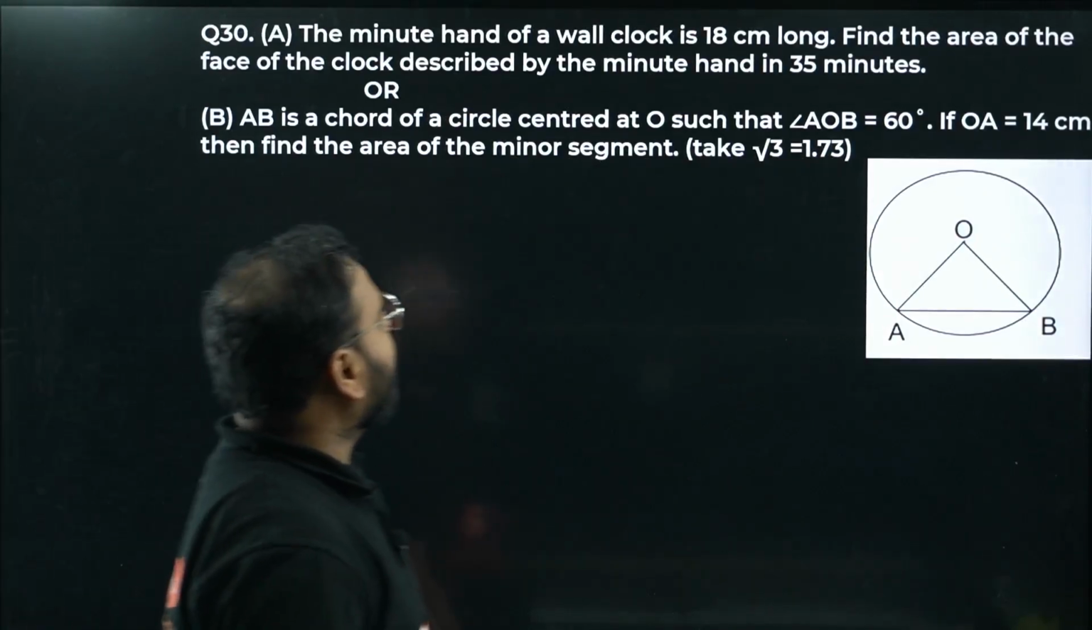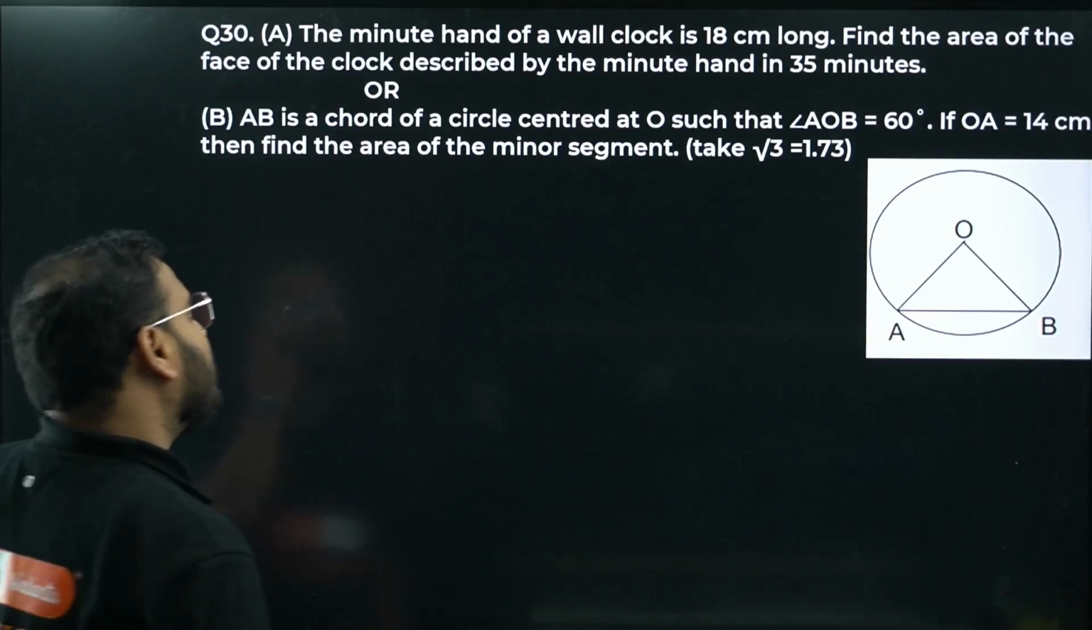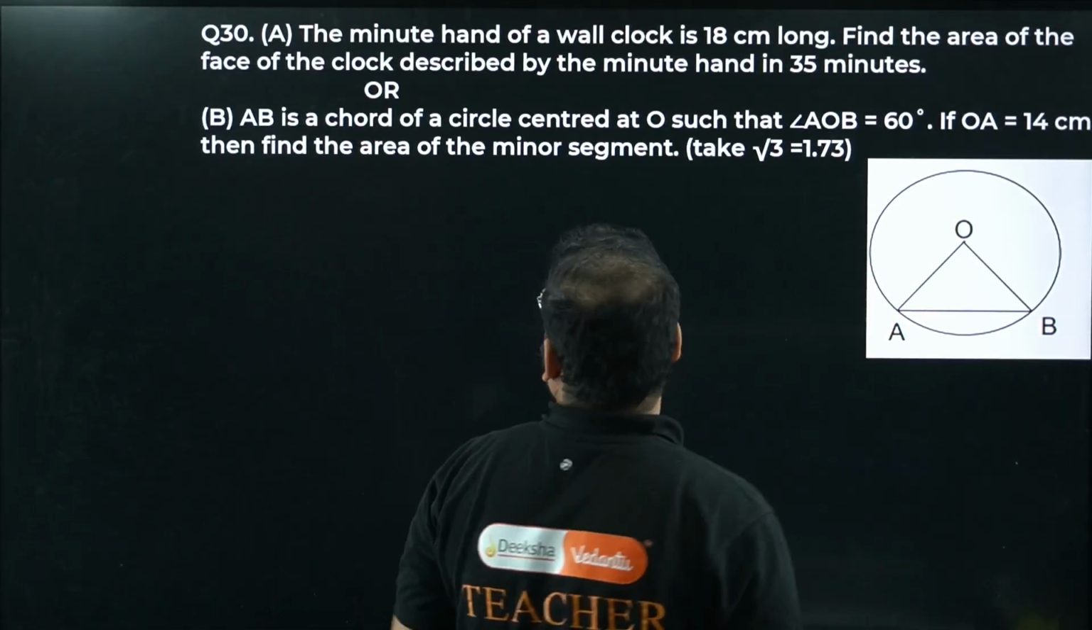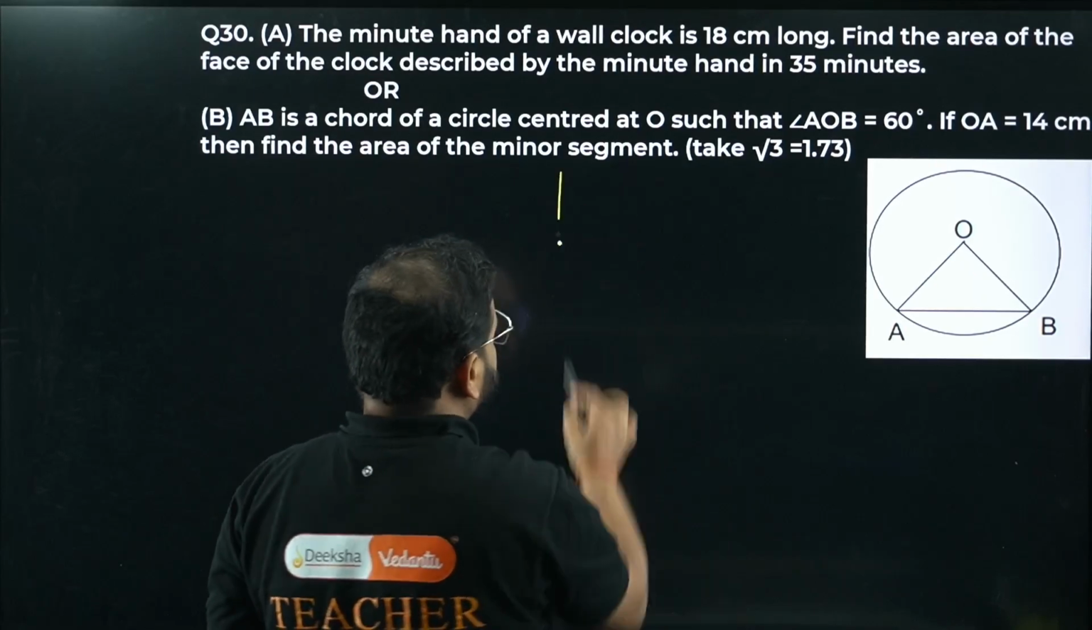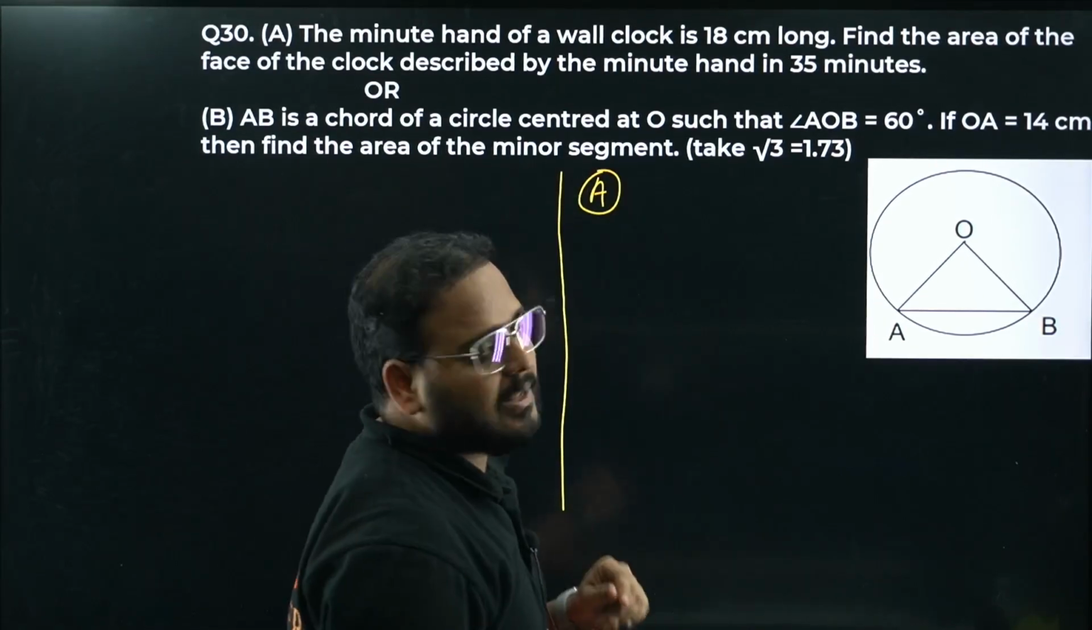The minute hand of a wall clock is 18 centimeters long. Find the area of the face of the clock described by the minute hand in 35 minutes. Let's do part A only. Part A itself.